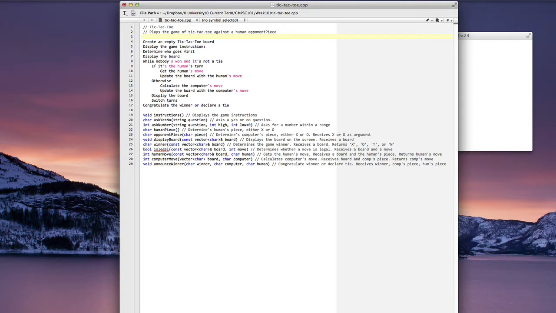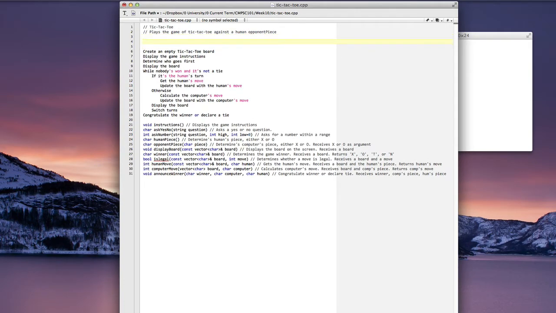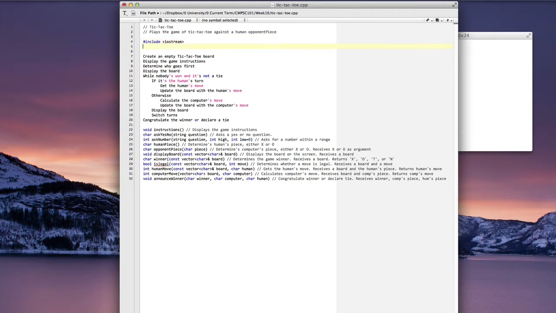Okay, now, includes. I almost always need IOStream. And I'm going to be sending string questions, as I determined down here, as I was developing my functions. So I need to include string.